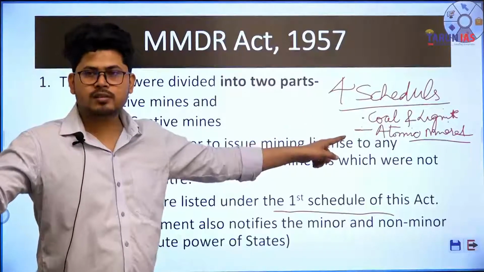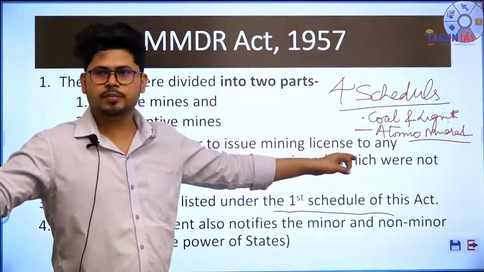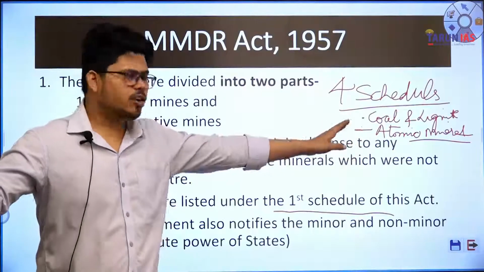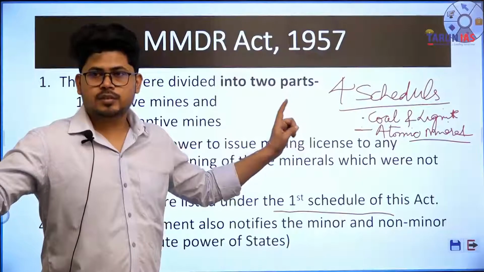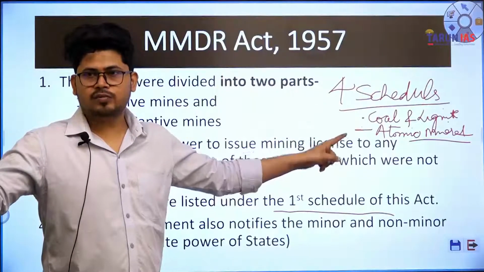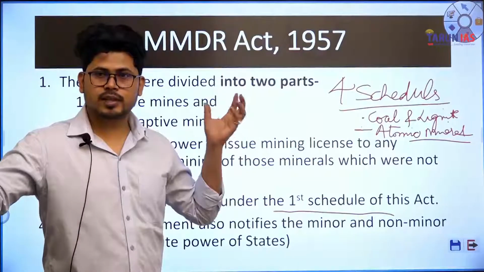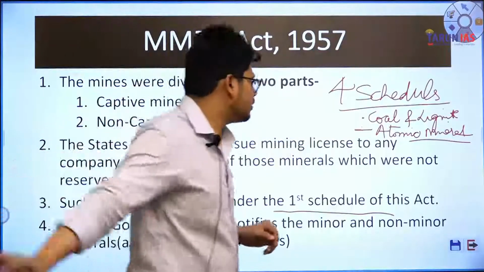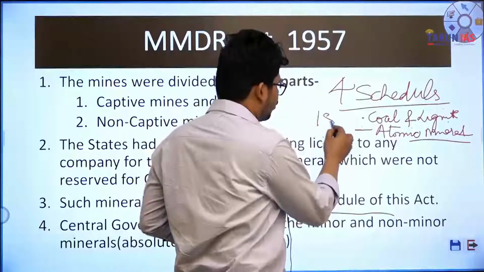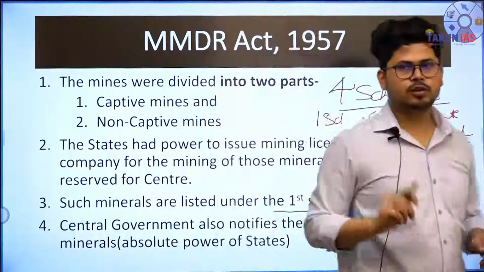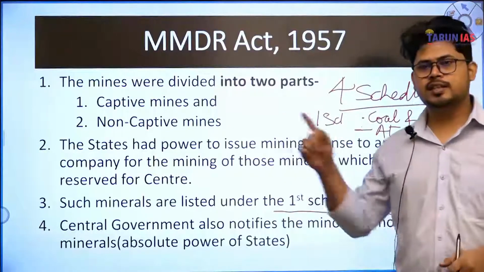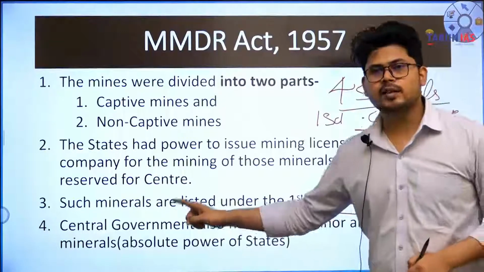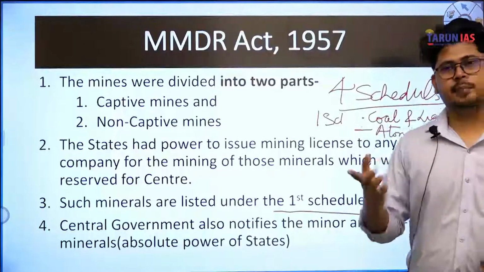That means atomic minerals, for example, lithium, beryllium, uranium, plutonium, monazite sand. These are all atomic minerals. That means the permission for mining of these minerals, whether they lie in the state or offshore, cannot be granted by the states, because they were mentioned in the first schedule of this act, and the first schedule contained those minerals that were reserved for central government and not the state government. The central government also had the power to declare any mining activities as captive mining.